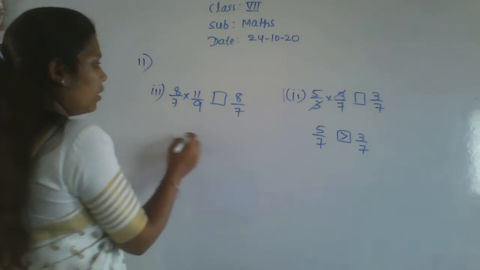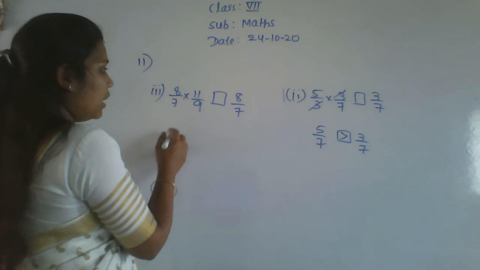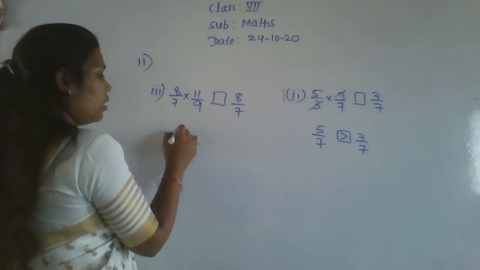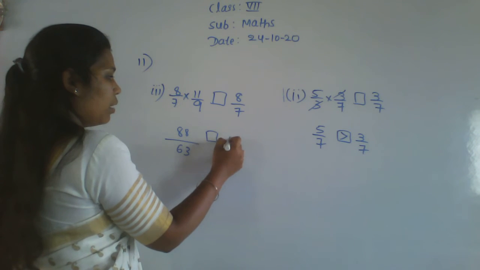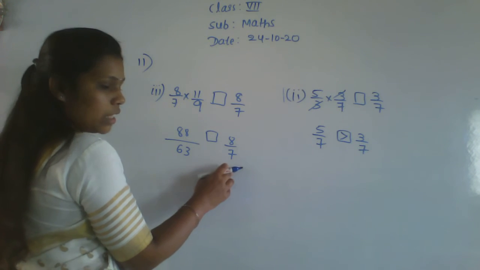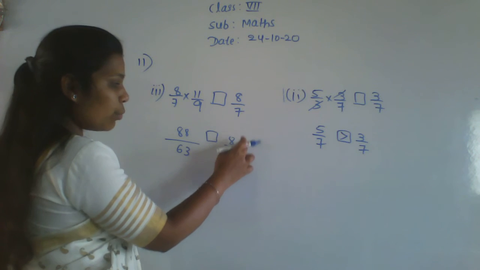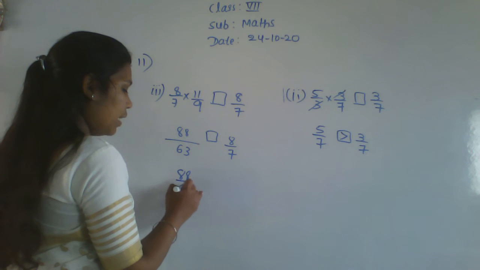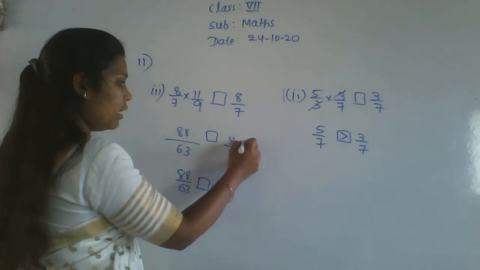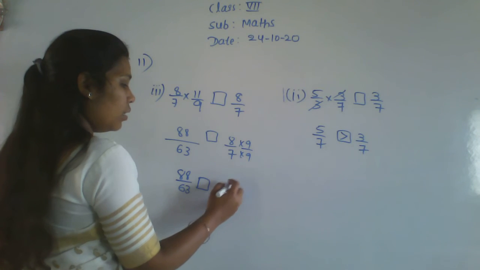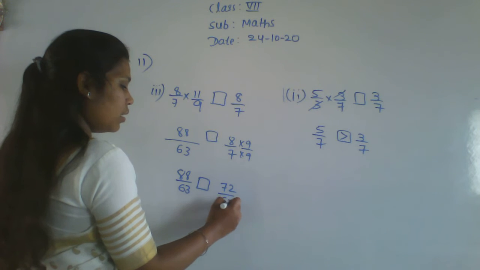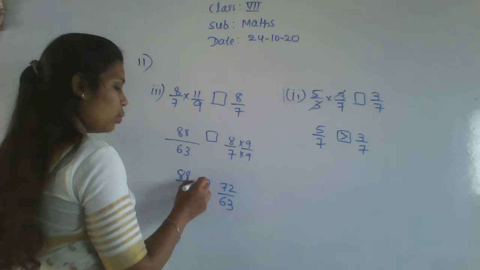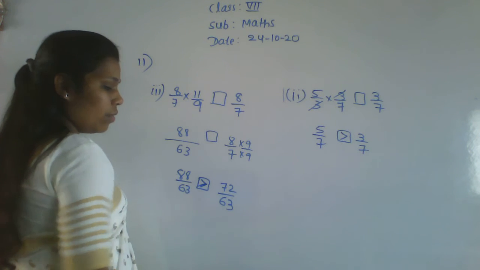8 by 7. Okay. So we can't do anything here. Take an LCM. 9 7s are 63, and here 8 by 7. To make 63, we have to multiply both the numerator and denominator by 9. So 8 by 7 becomes 8 into 9 by 63, which is 72 by 63. Right? So which one is the greater here? 88 is the greater. So this one is like this.